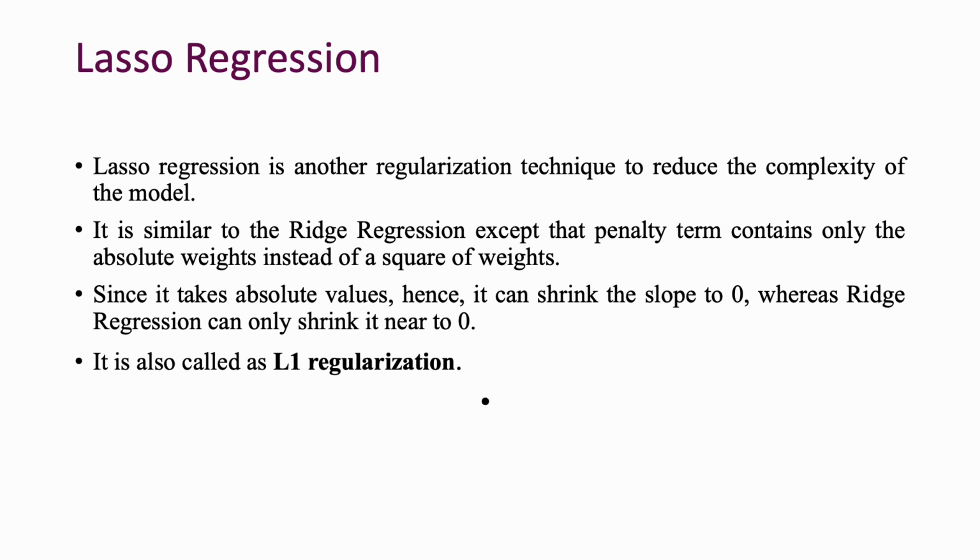Lasso regression. This is another regularization technique to reduce the complexity of the model. It is similar to ridge regression, except the penalty term contains only absolute weights instead of the square of weights. Since it takes absolute values, it can shrink the slope to 0, whereas ridge regression can only shrink it near to 0. It is also called L1 regularization.